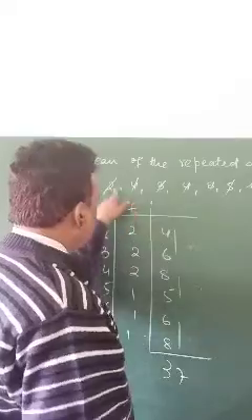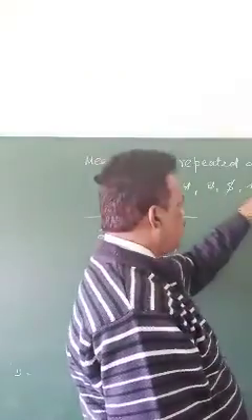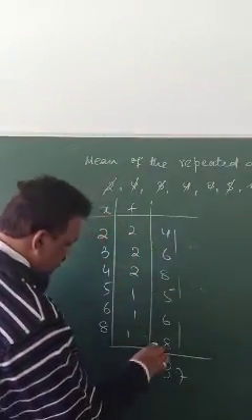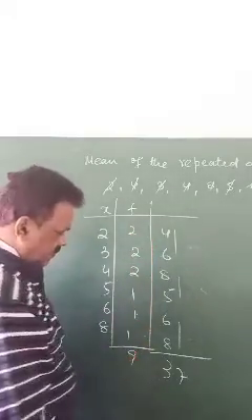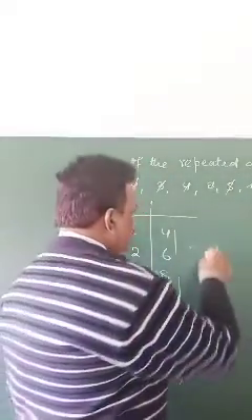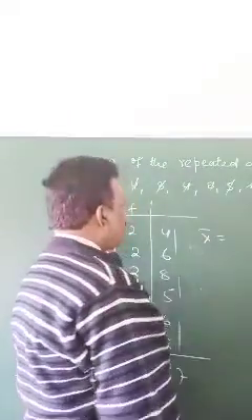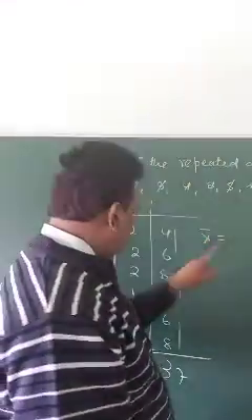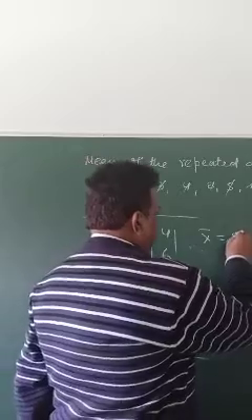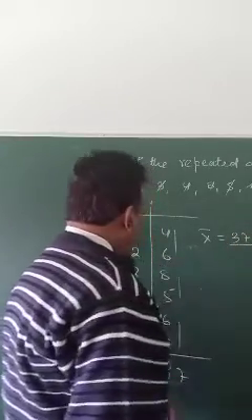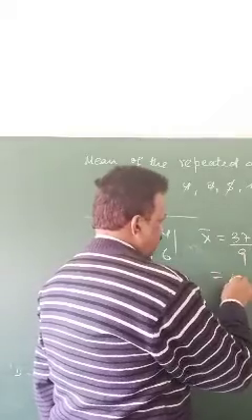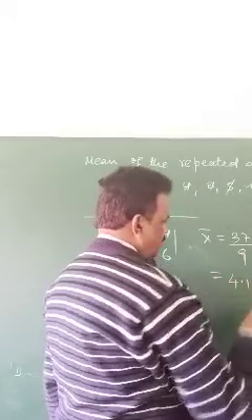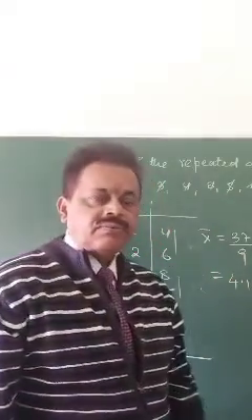How many numbers? 1, 2, 3, 4, 5, 6, 7, 8, 9. That means if you add the frequencies also you get 9. So when you find mean, what do you do? The total you got is 37 divided by how many numbers? 9 numbers. 4.1.